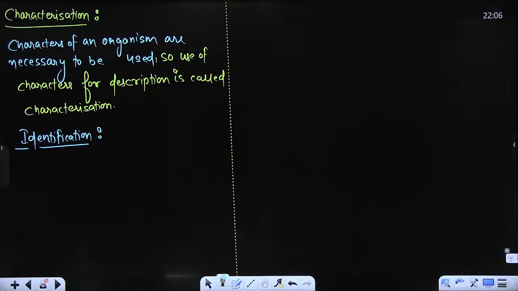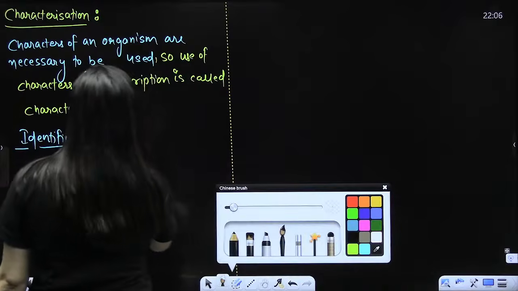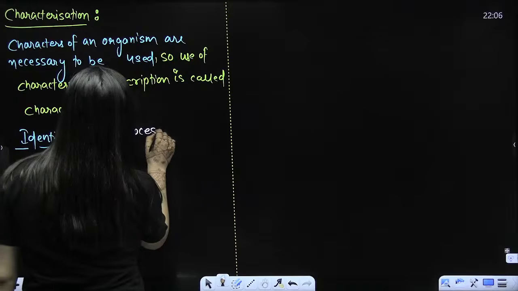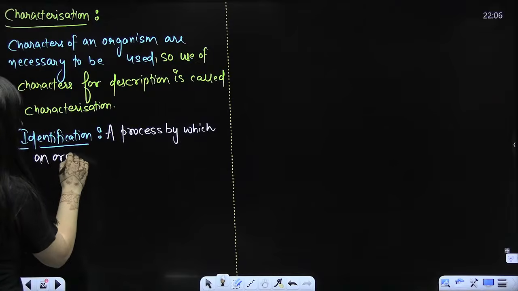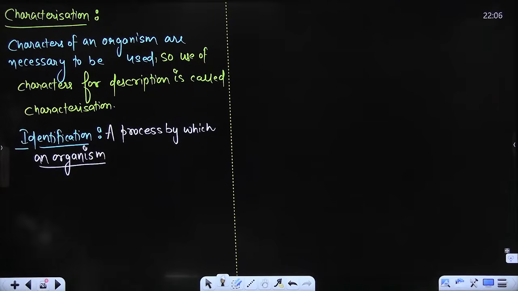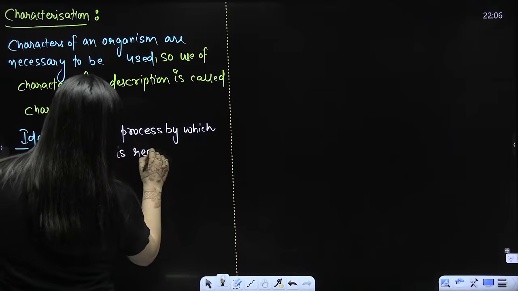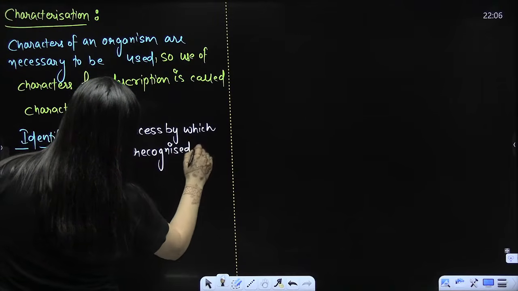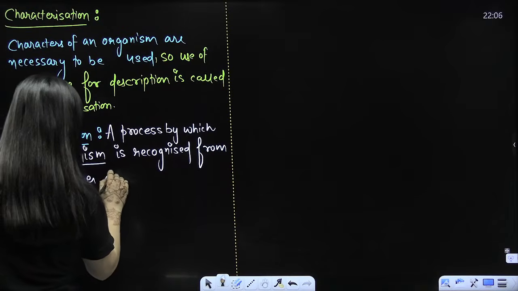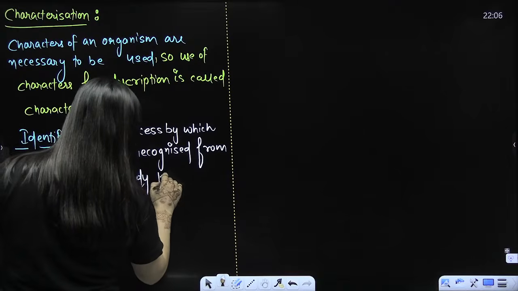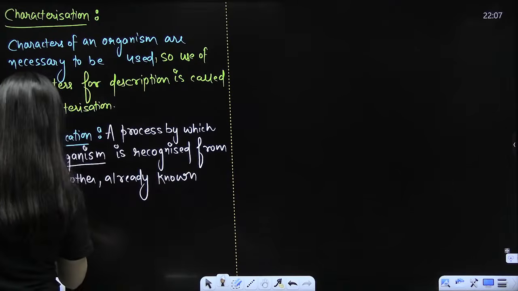It's a process by which an organism is recognized from the other already known organisms.